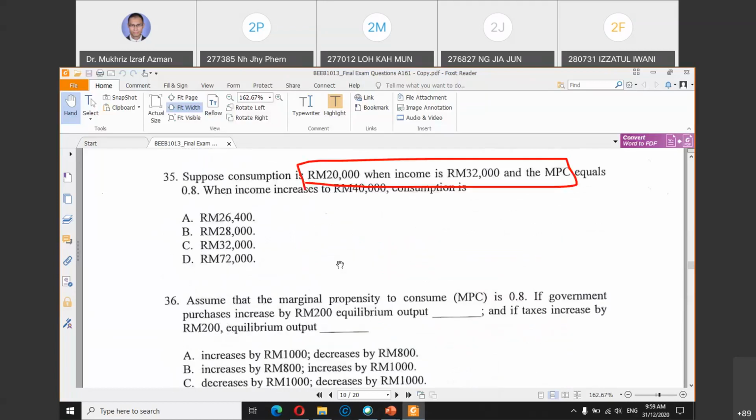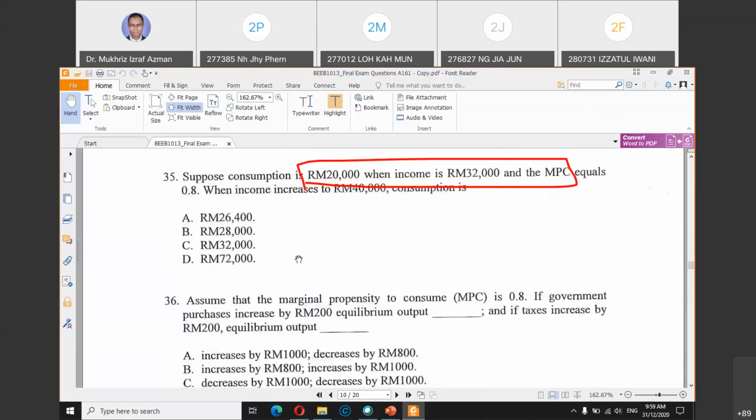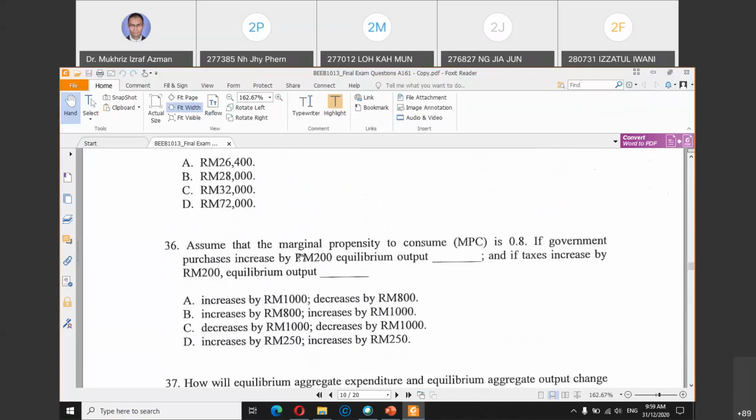And then question 35. Consumption is 20,000 when income is 30,000, MPC equals 0.8. So when income increases to 40,000, what is consumption? Again, you can use the formula of change in C over change in Y to calculate the MPC and solve for this. Basically, most of the questions are about MPC, MPS, consumption function, saving function.